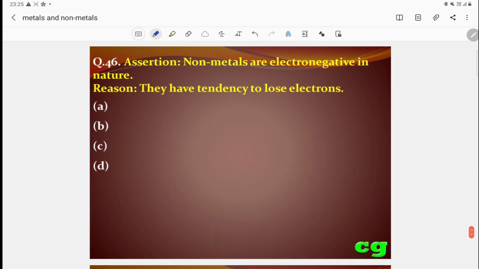Then 46. Non-metals are electronegative in nature because they accept electrons. That's why they are electronegative in nature. They have the tendency to lose electrons. It is wrong. So here the assertion is correct but the reason is wrong. That means C is the correct answer.